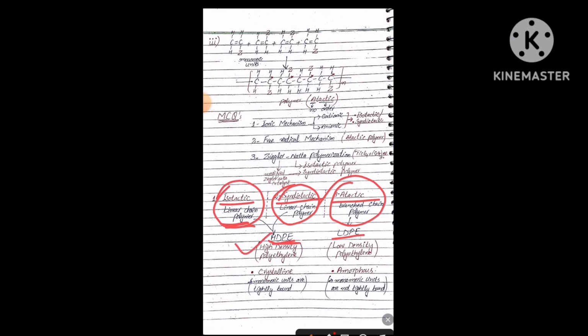If it is high density polyethylene, it means it is of crystalline nature. What is the meaning of crystalline nature? It means that the monomeric units in the polymer are arranged very closely or very tightly. And if it is a low density polyethylene, it means it is not crystalline. Then what is it? It is of amorphous nature, and amorphous nature means the monomeric units are not tightly bound due to the presence of branches.